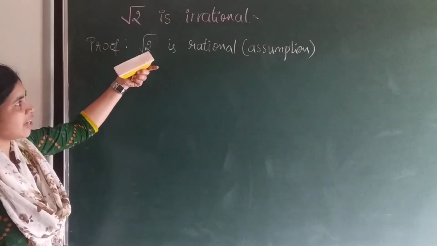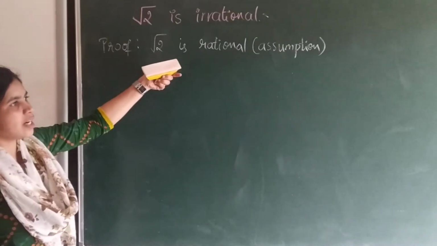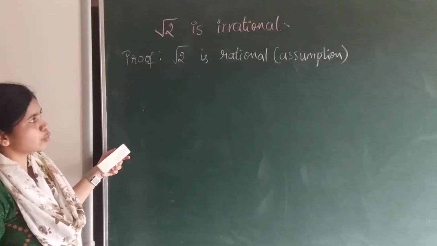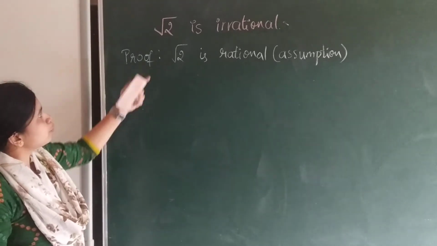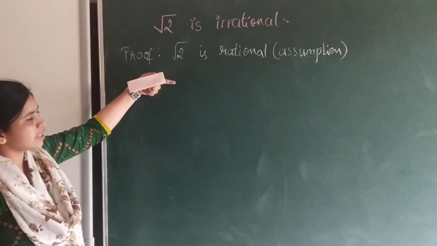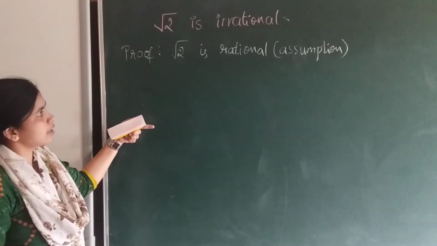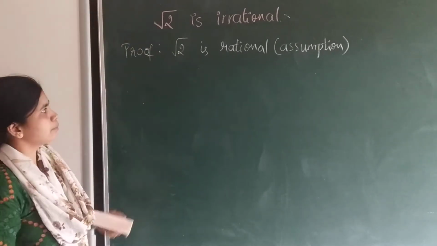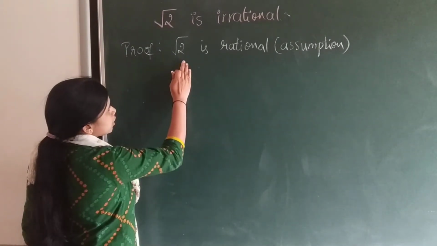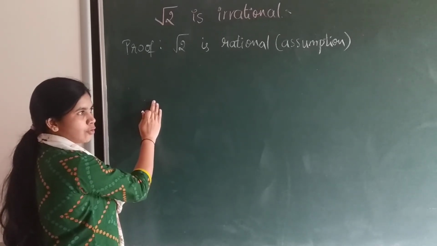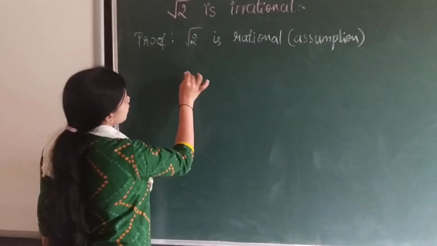Root 2, we are assuming that root 2 is a rational number. In the example, I already told you that root 2 was irrational. But to prove root 2 is irrational, we first use the method of contradiction. So by contrary, let root 2 be a rational number. If root 2 is a rational number, this can be written in the form of a product of prime numbers.